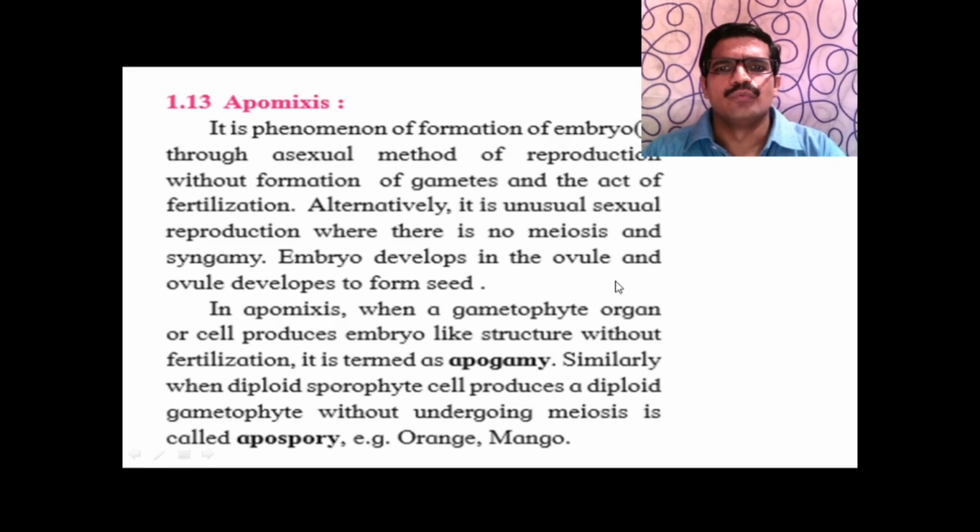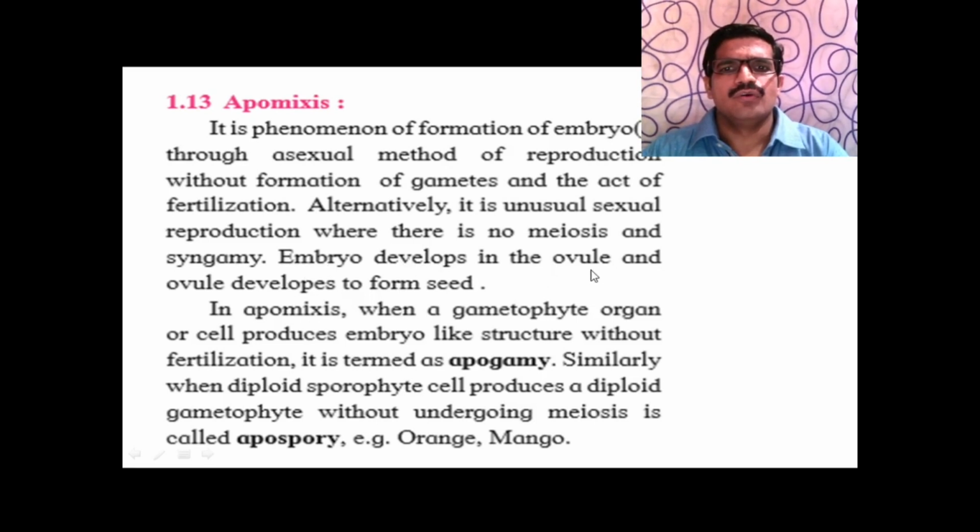The embryo develops in the ovule and the ovule develops to form the seed. In apomixis, when a gametophytic organ or cell produces an embryo-like structure without fertilization, it is termed apogamy. That is, a gametophytic organ produces an embryo-like structure without fertilization, it is called apogamy.